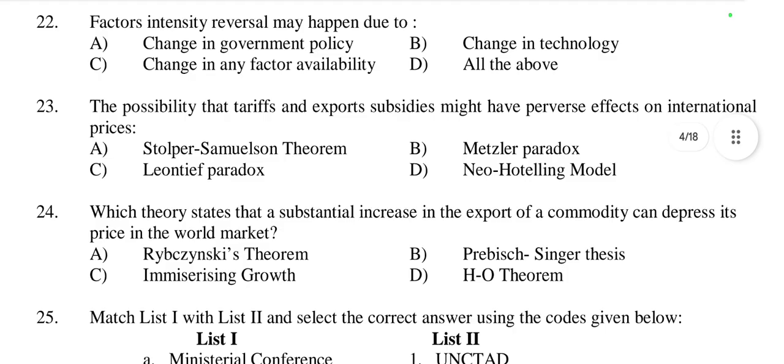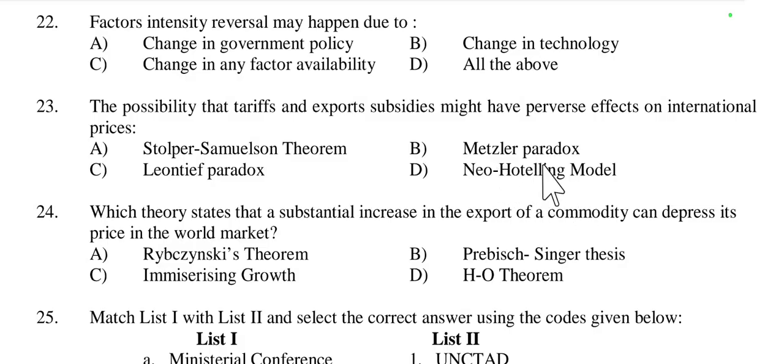Then question number 23, the possibility that tariffs and export subsidies might have perverse effects on international prices. It is called the Toepler-Samuelson theorem, Metzler paradox, Leontief paradox, or Neo-Hartling model.